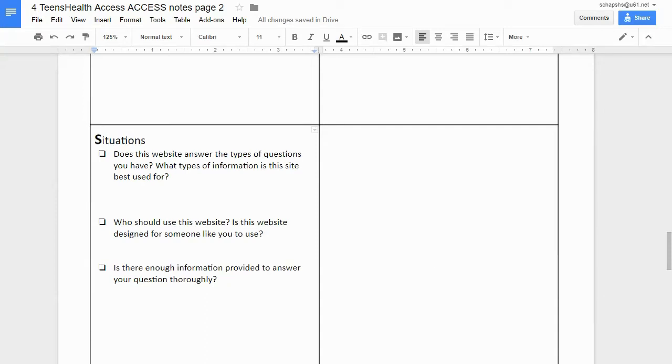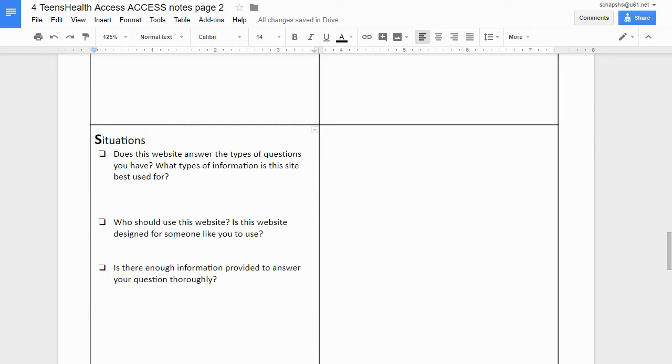The next part of the access checklist is situations. In this section, we're making sure that the website is right for our situation or our question that we have and the type of person that we are. The first question is asking, does the website answer the types of questions you have?